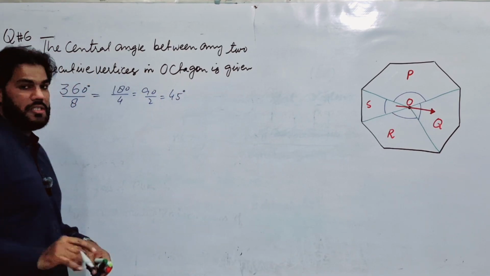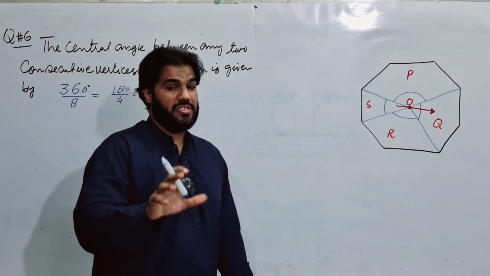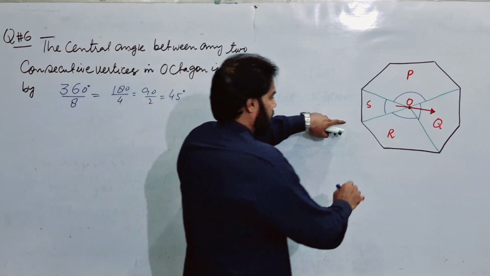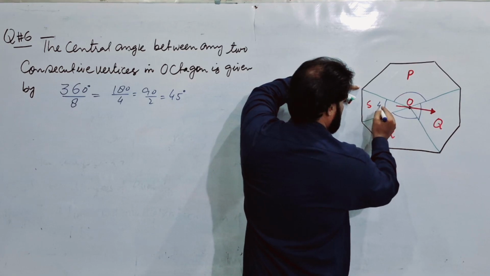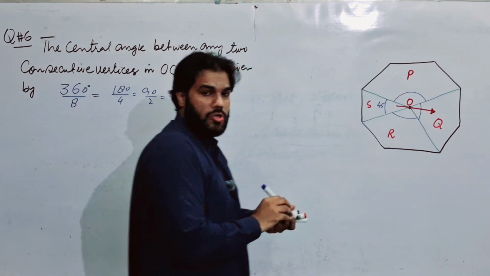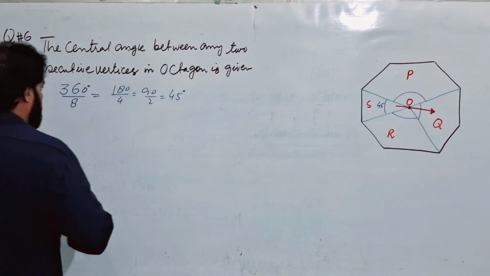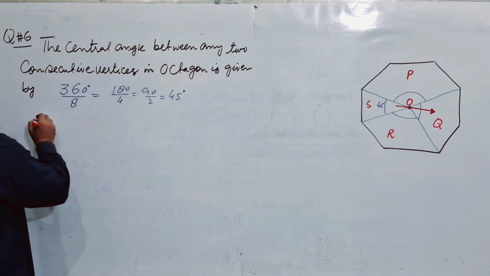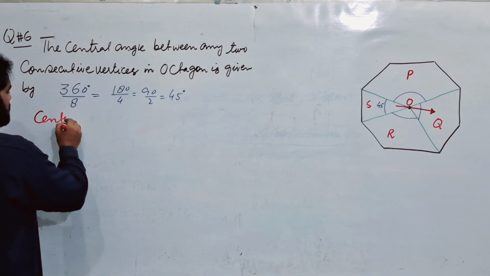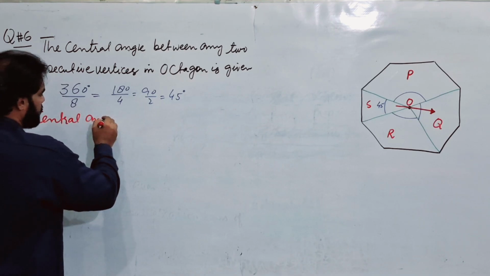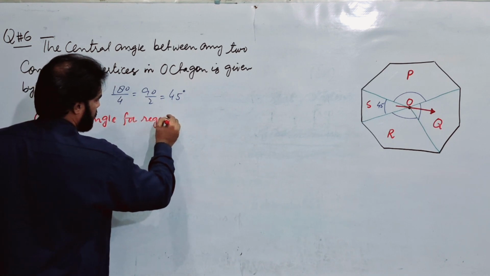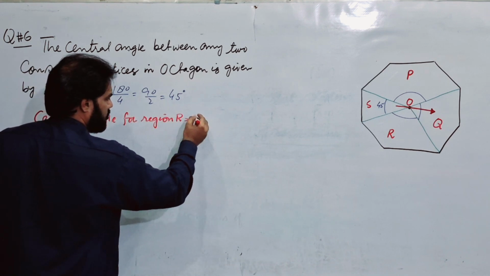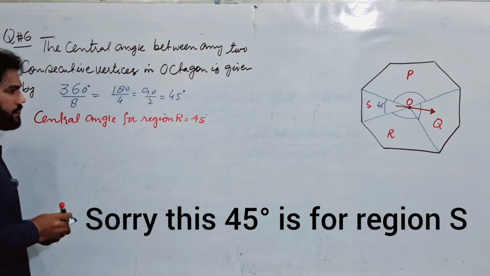So the central angle in each case between two consecutive vertices, like these two vertices of this polygon, is 45 degrees. So you can say that the central angle for region R is equal to 45 degrees.